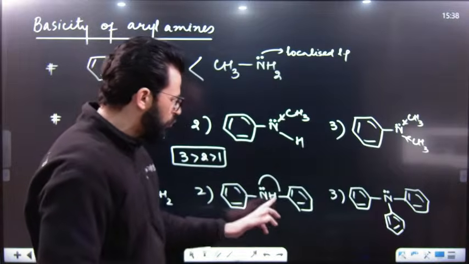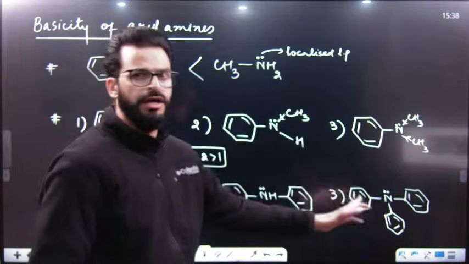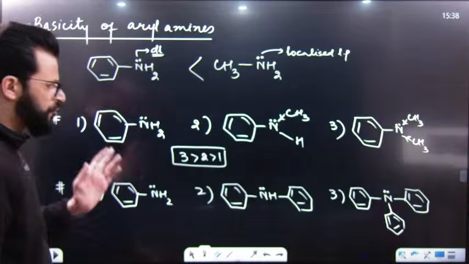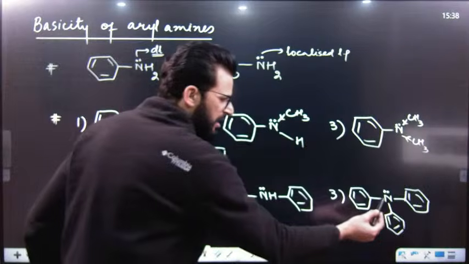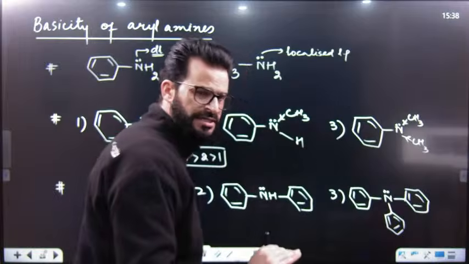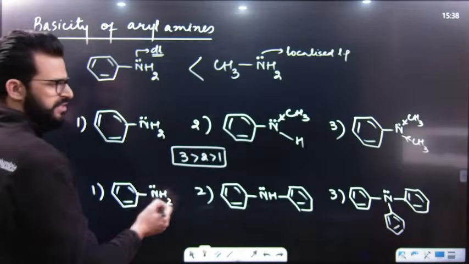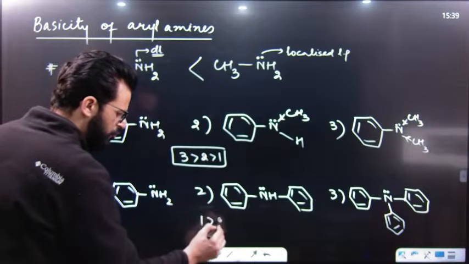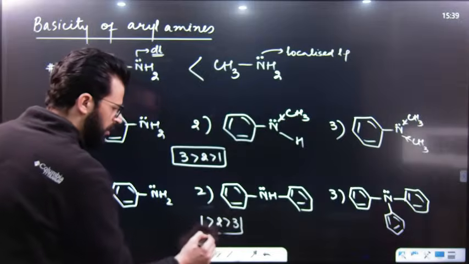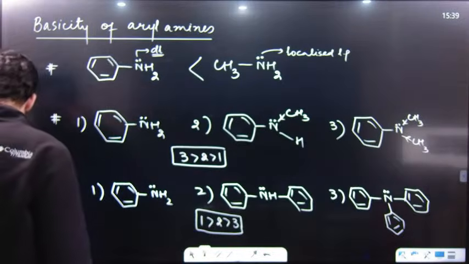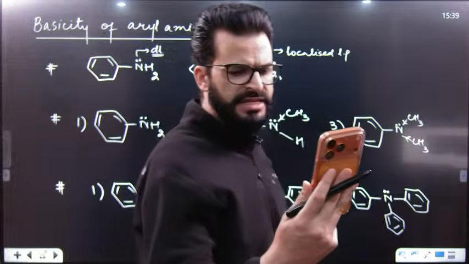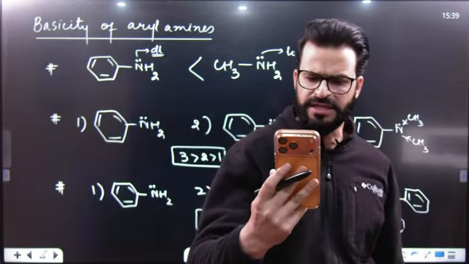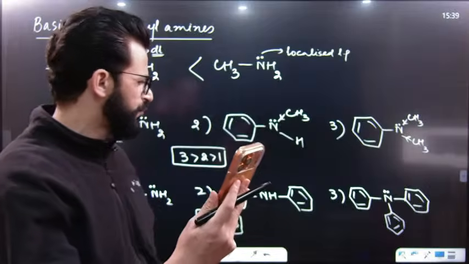That means there are two electron withdrawing groups here, 3 electron withdrawing groups here, and here it's only 1 electron withdrawing group. So can I say this has the least electron density, and this has the most electron density among these 3. That's why 1 is the stronger base, then 2, then 3. I hope this is clear till now. Let me know in the chats, am I clear till now? Exactly, Nityasri, exactly, it's 1, 2, and 3.